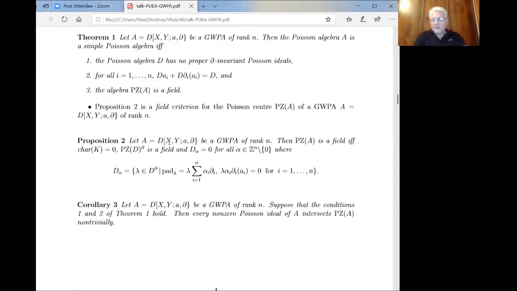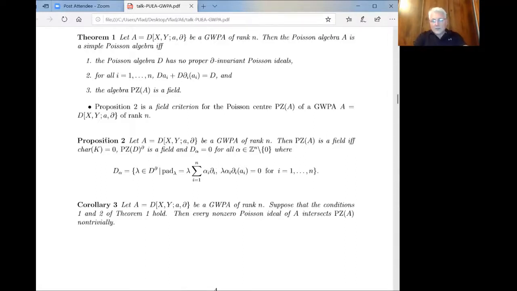So we have an arbitrary generalized Weyl Poisson algebra. Then the Poisson center is a field if and only if the characteristic is 0, the ring of D-constants is a field, and certain explicit subspaces are equal to 0. The subspaces are indexed by non-zero alpha from Z^n, and these spaces are given in this fashion. What does it mean? This is an element of the D-constants such that the inner derivation determined by this element is equal to, roughly speaking, the sum of these derivations of the Poisson algebra with this condition.